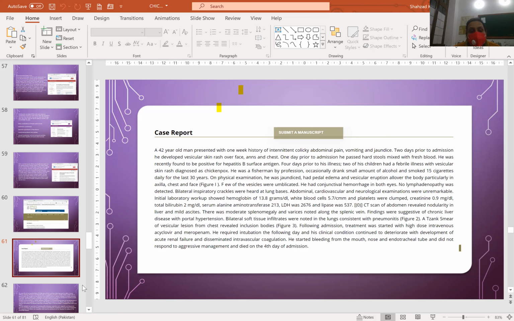Inpatient treatment was started with high-dose intravenous acyclovir and meropenem. He required intubation in the following days, and his clinical condition continued to deteriorate with the development of acute renal failure and disseminated intravascular coagulation. He started bleeding from the mouth, nose, and endotracheal tube, did not respond to aggressive management, and died on the fourth day of admission.